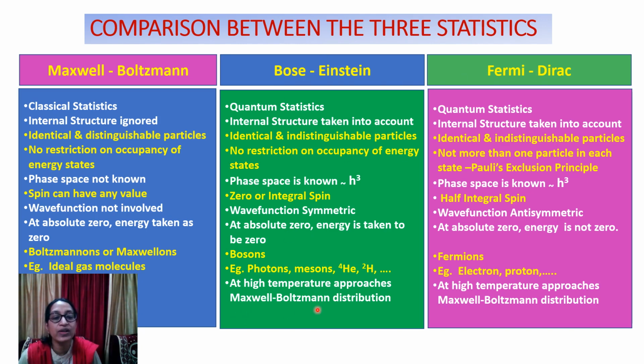the Maxwell-Boltzmann distribution, because we have seen the equation all have the same type of equation. Just if we put a gamma term in the denominator, we can find that here it will be 0, here it will be minus 1 and here plus 1. Okay.